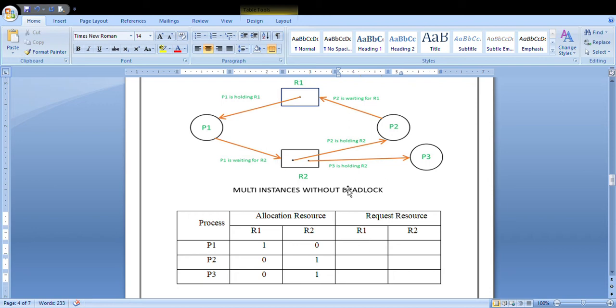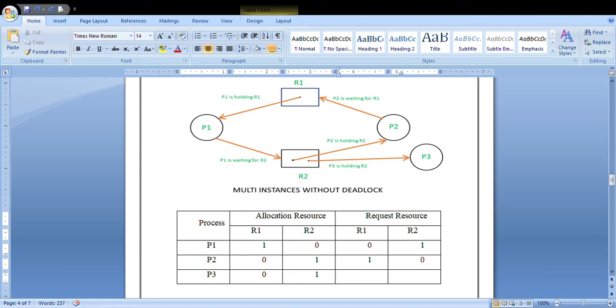Here P1 process is already allocated the resource R1, so it is not waiting or requesting for the R1 resource, so it is 0. In this P1 process, it is requesting for R2 resource, so you will consider this as a 1. What about P2? P2 process is requesting for the resource R1, so you are considering it as a 1. But R2 resource is already allocated for P2, so you are considering this as a 0.